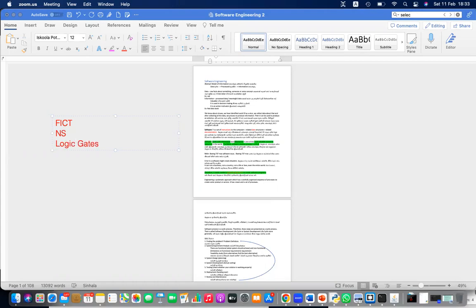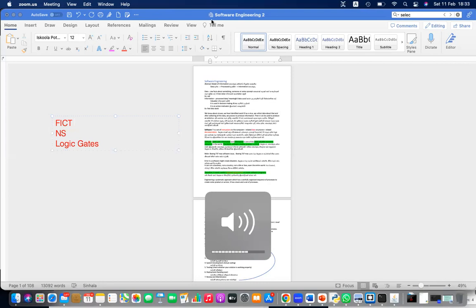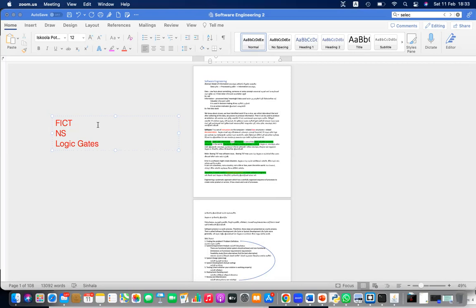All right. So let me tell you exactly what kind of marks you are getting for each lesson. The fundamentals part is related to many other chapters, but directly you will get around 2 or 3 marks, and indirectly it is more than that. Number systems, again, you will get closer to 4 marks directly, but indirectly it is more. Logic gates, you will get directly closer to 12 marks, but indirectly again you'll get more.